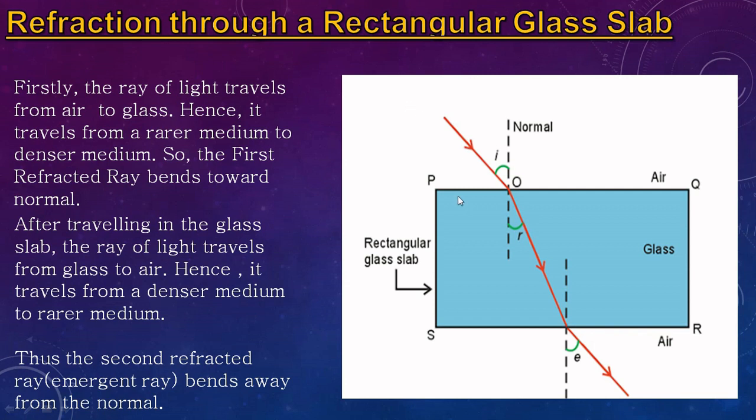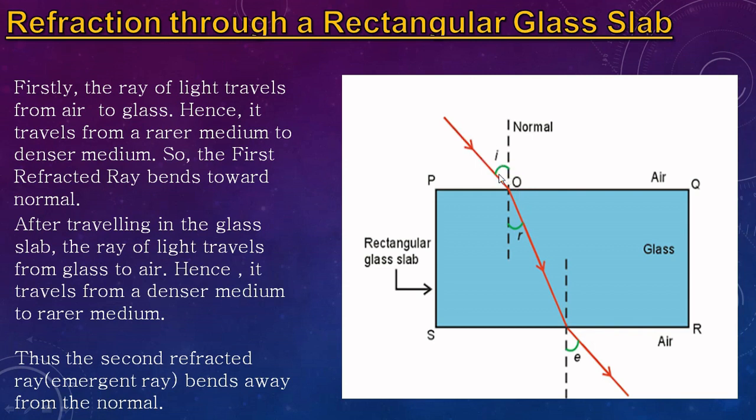The medium outside the glass slab is air, so we can conclude that the medium outside is rarer compared to the medium inside, the glass. The light comes from air and goes inside the glass slab. We know i is the angle of incidence and r is the angle of refraction. The light changes or bends its path.